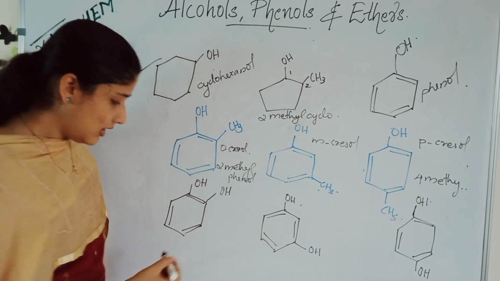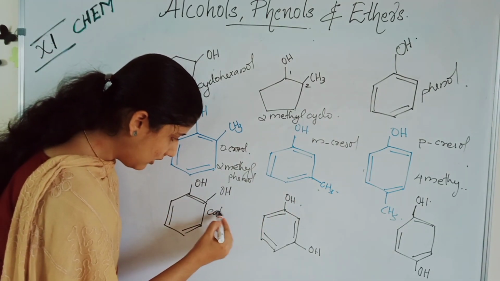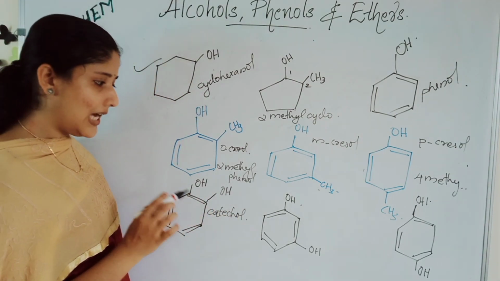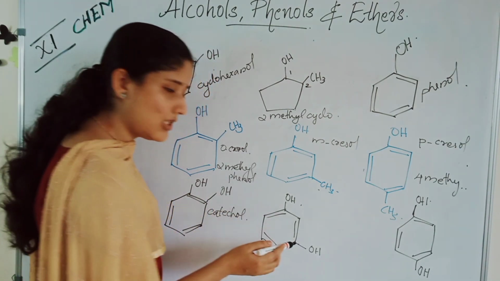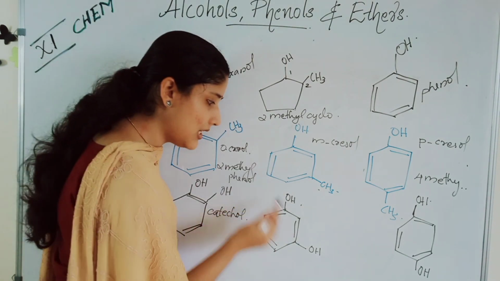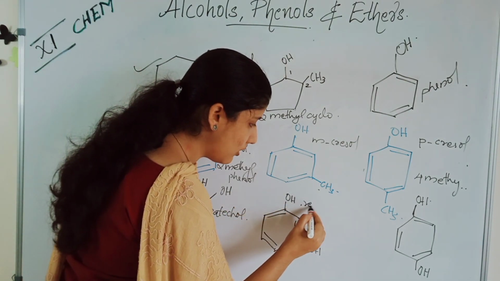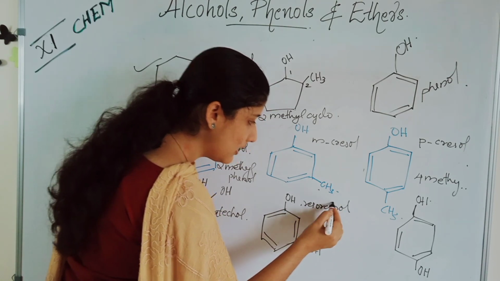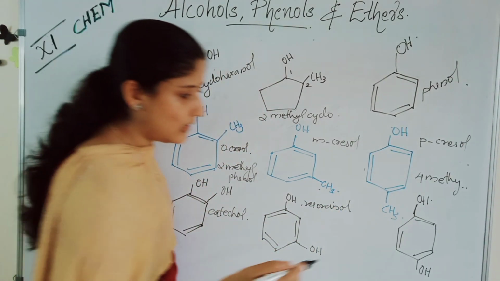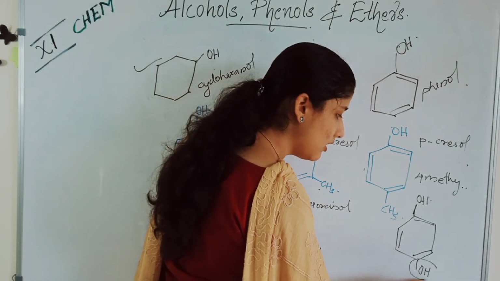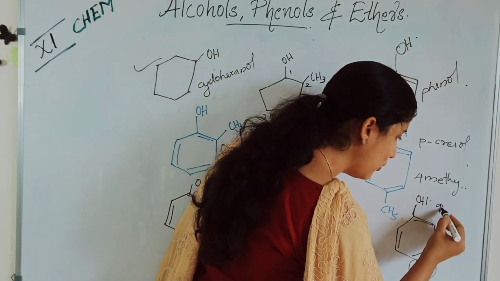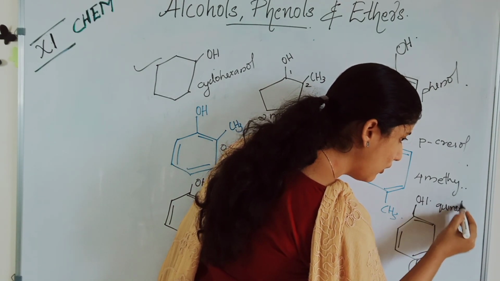Next is what? This common name is called catechol. When 2 OH are in the ortho position, we will call it catechol. When the OH are in the meta position, they are meta to each other, we will call what? Resorcinol. Okay. This is resorcinol. And the third one, when OH is in the para position, we will call it what? Quinol.